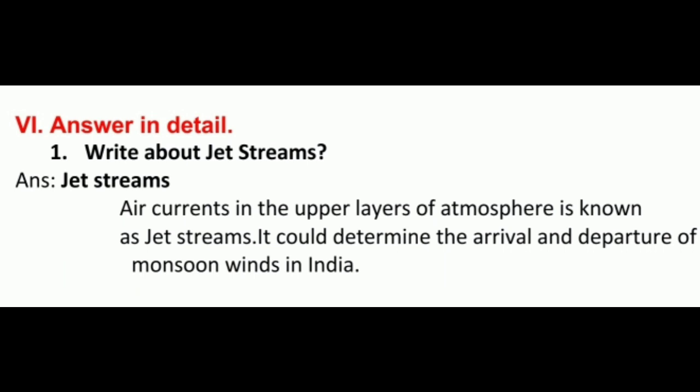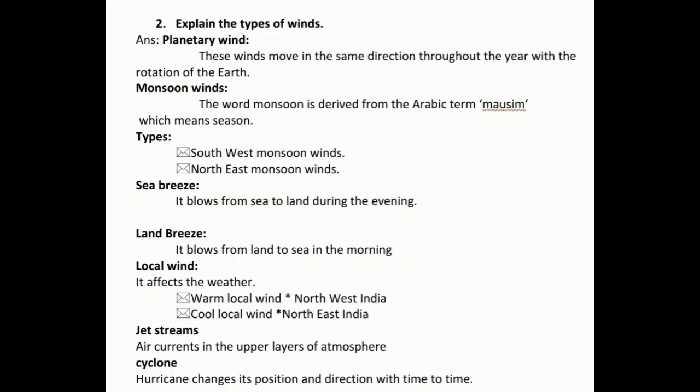Next, answer in detail. Write about jet streams. Answer is air currents in the upper layer of atmosphere are known as jet streams. It could determine the arrival and departure of monsoon winds in India. Second one, explain the types of winds. Planetary winds. These winds move in the same direction throughout the year with the rotation of the earth.